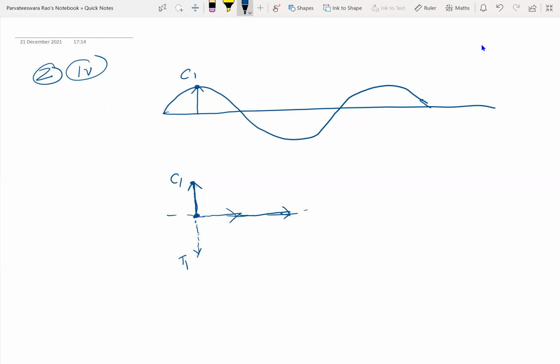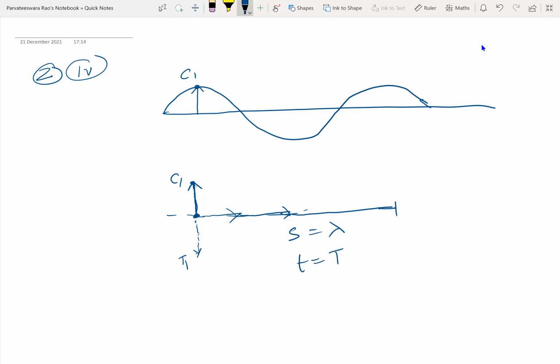So in this time, in which the particle starting from mean position goes up to crest, through mean position goes up to trough, again from trough it comes back to crest, the wave in the medium will be advancing through a distance equal to the wavelength lambda, because this time is equal to the time period.